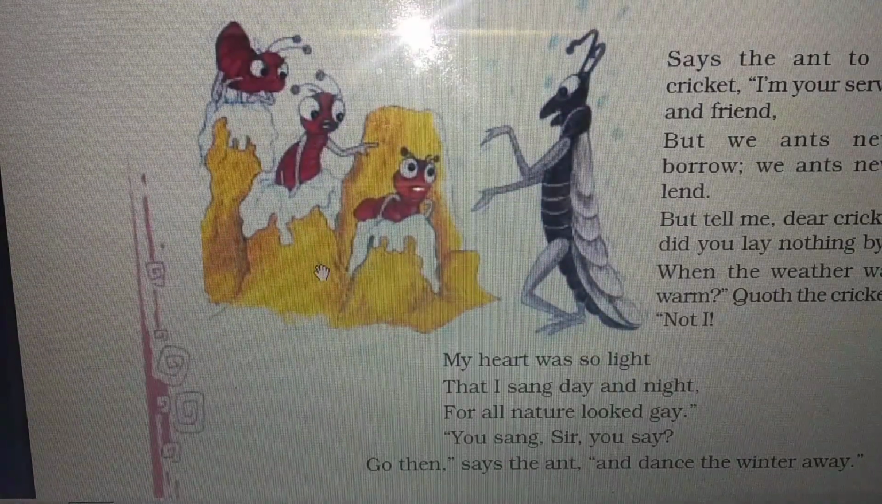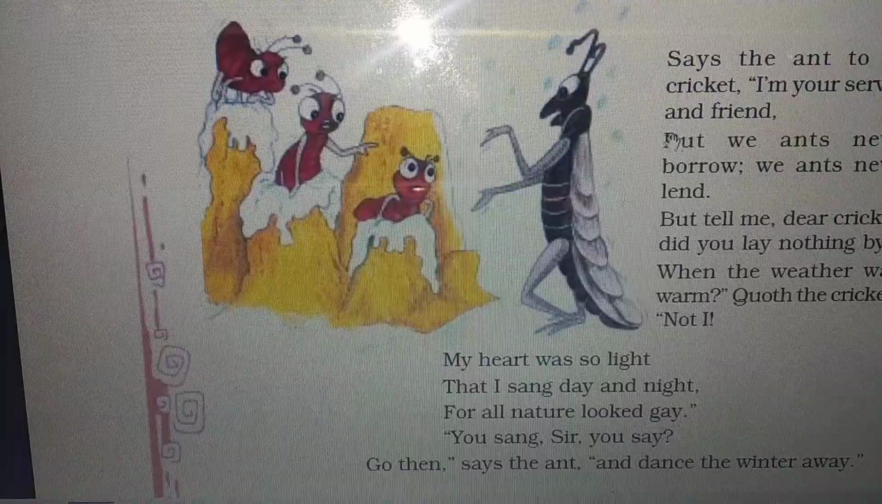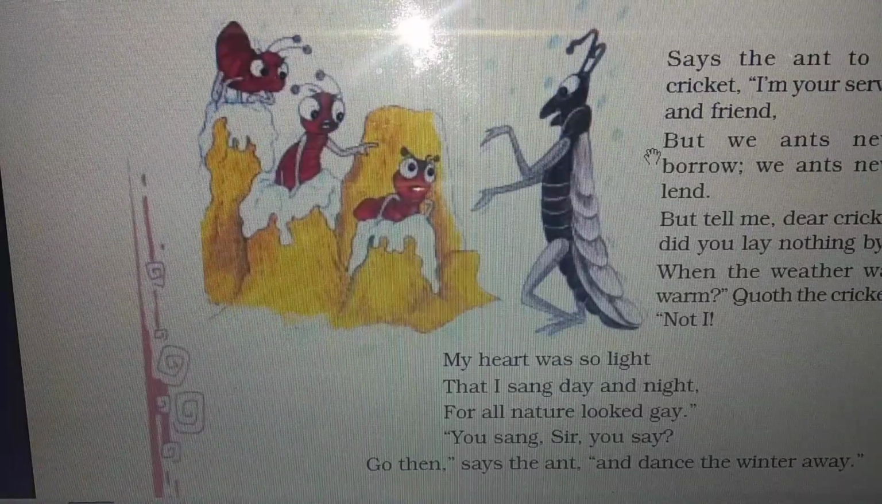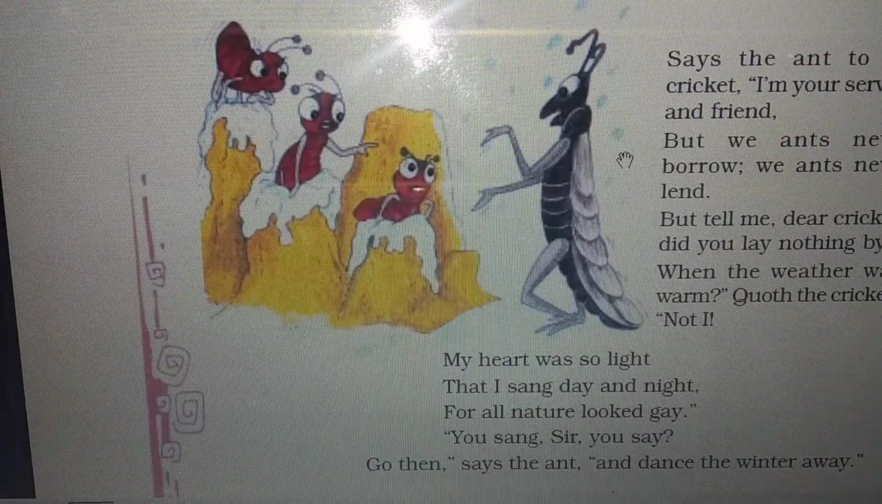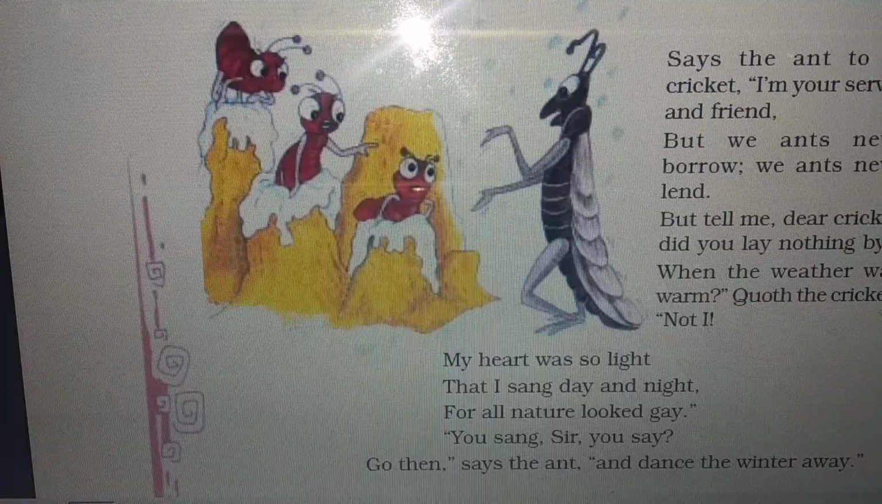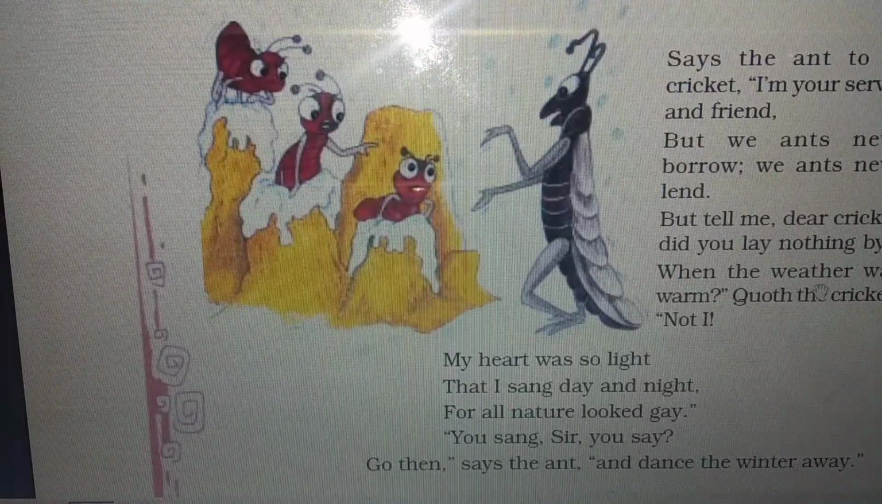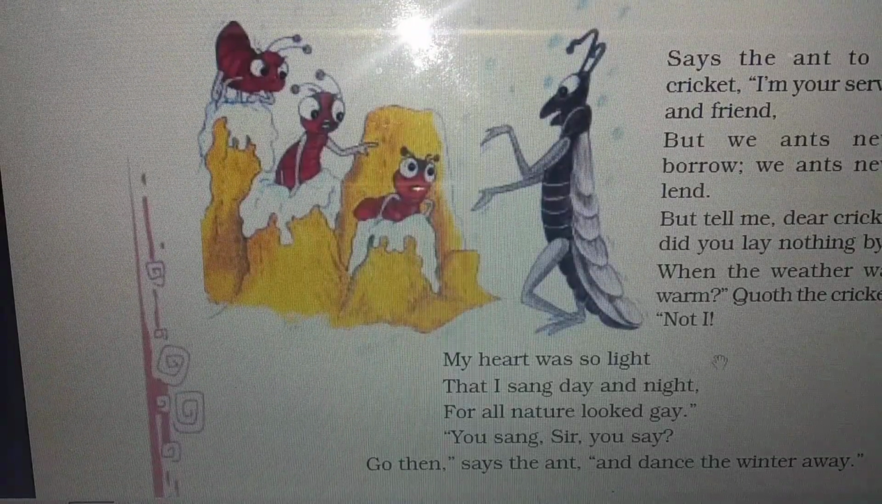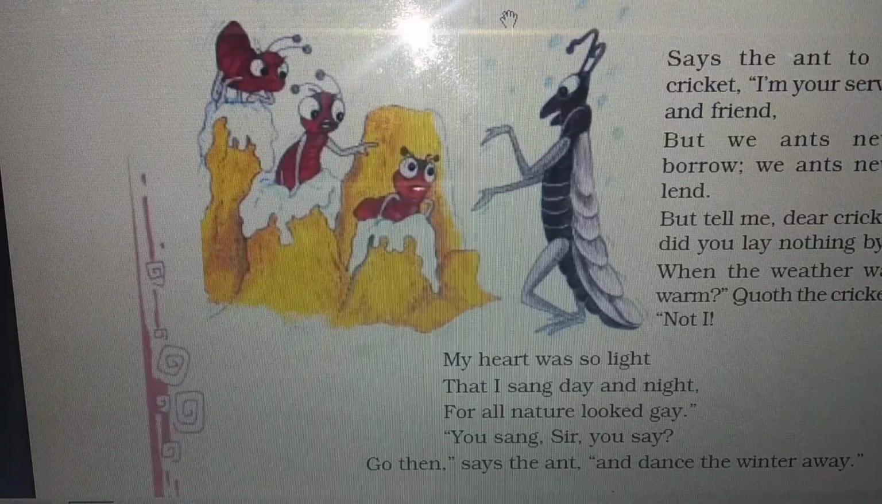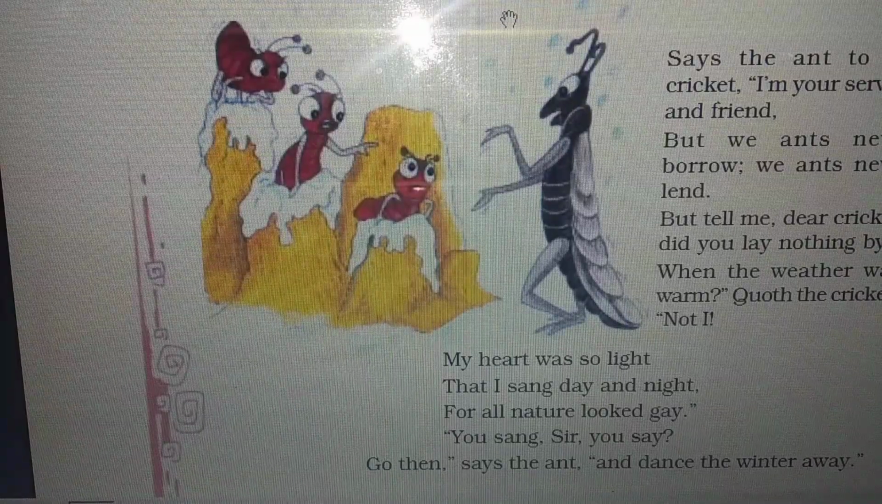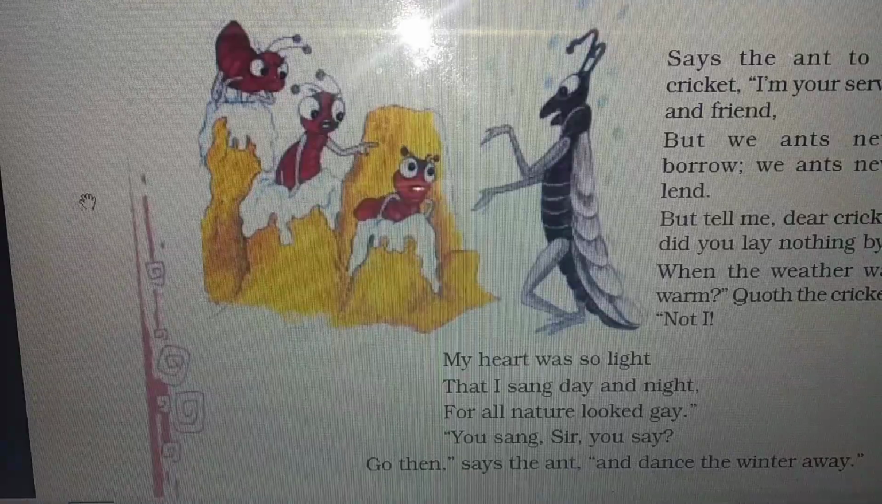Says the ant to the cricket, I am your servant and friend, but we ants never borrow, we ants never lend. But tell me, dear cricket, did you lay nothing by when the weather was warm? Quoth the cricket, not I. Now the ant asks the cricket, have you not saved anything for your future?